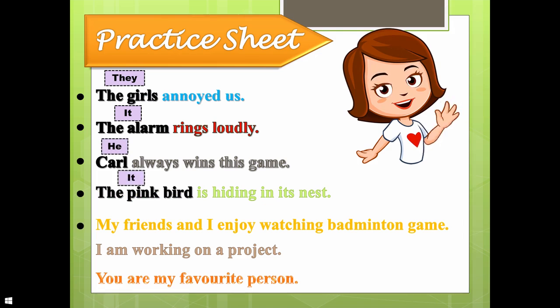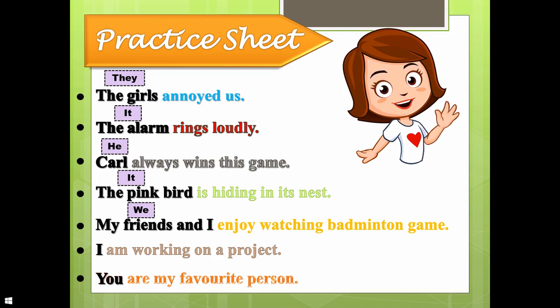My friend and I. See, the speaker is included in this sentence with others. So what will we use? We. Then there is I and you. I is first person singular and you is second person singular. Here I know that you is used as a singular. Why? Because when you read the sentence, you'll get along. You are my favorite person. We are talking about one person. So this is second person singular.